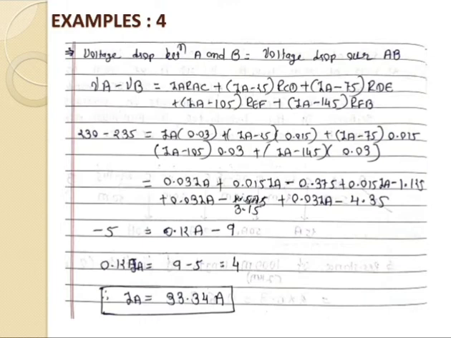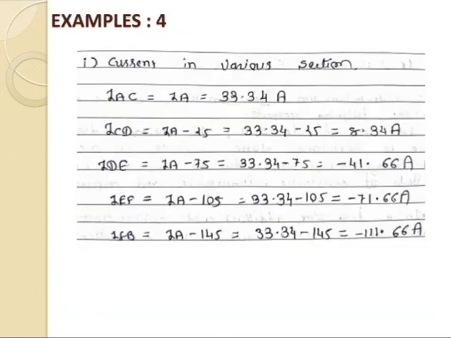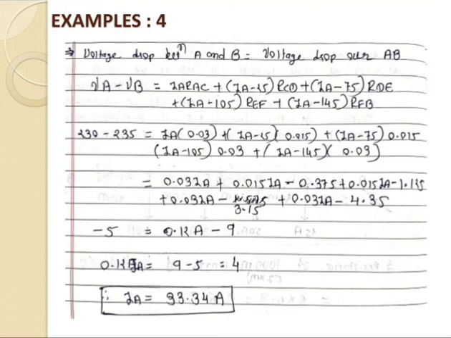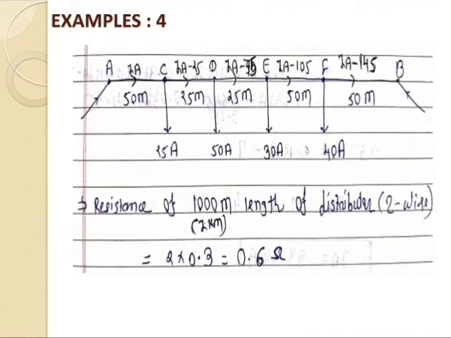Then after go for the voltage drop between A and B, that is the voltage drop over AB. So the voltage drop between A and B is given by VA minus VB. VA minus VB is equal to IAC into RAC plus, likewise, the current flowing through the individual section. Before that, just we will go for the figure. So this is the example that is based on the DC distributor fed at both ends.